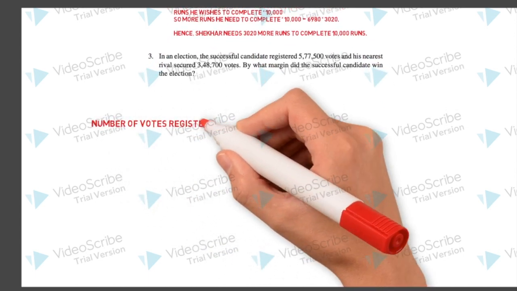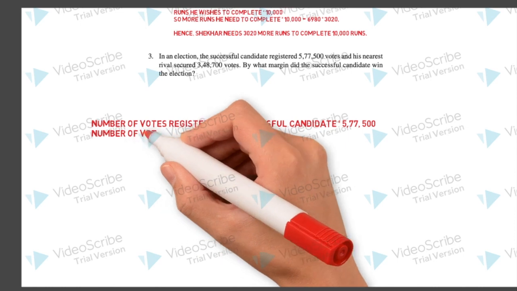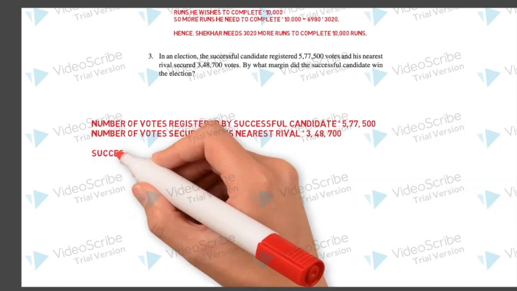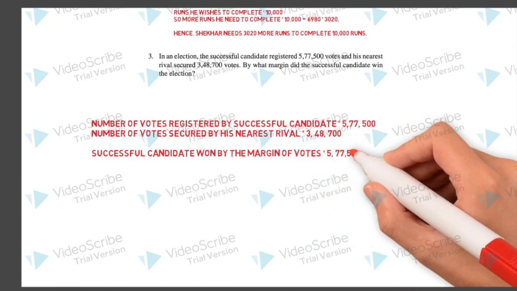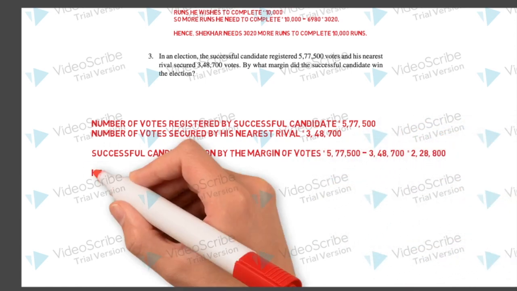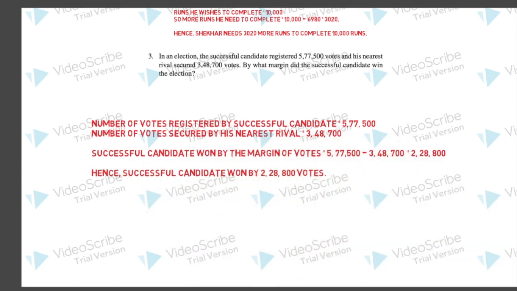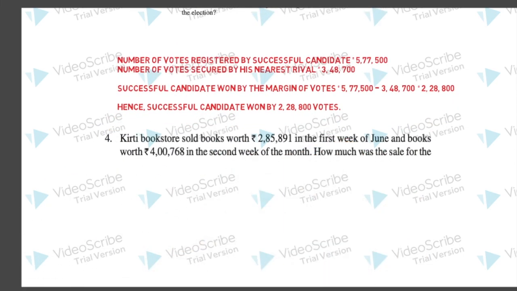So here are the statements. Number of votes registered by successful candidate. How many votes he registered? 5,77,500. And number of votes secured by his nearest rival? 3,48,700. So to find out the margin of votes, you will subtract 3,48,700 from 5,77,500 and your answer will be 2,28,800. So you cross check your answer and write the concluding statement also. What is the concluding statement? Hence, successful candidate won by 2,28,800 votes.